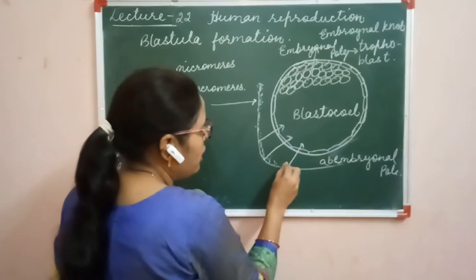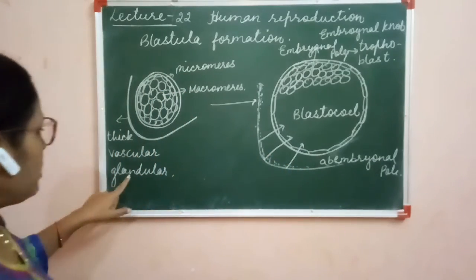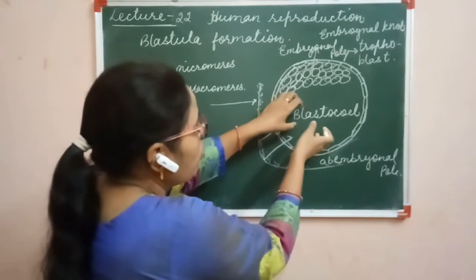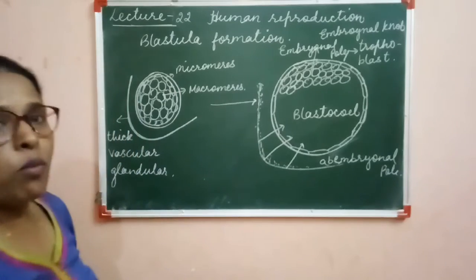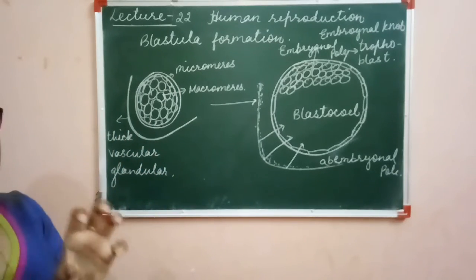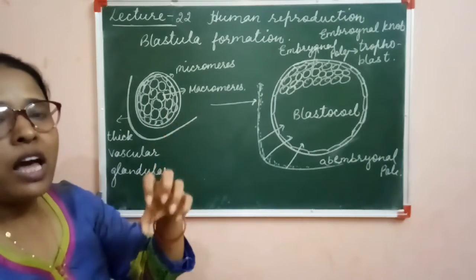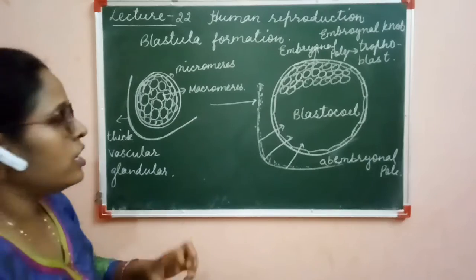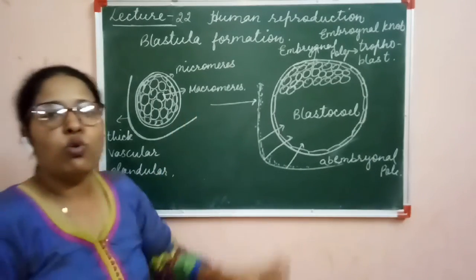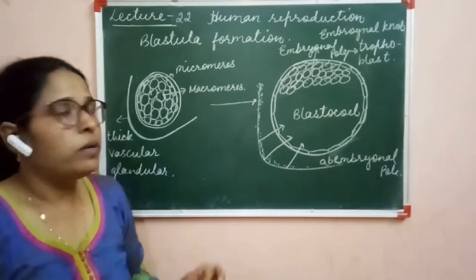The nutritive substance is secreted by the endometrium. Because it is glandular, it secretes a nutritive material which goes inside the morula. So a space is present there, and that space is called the blastocele. It is for absorbing the nutritive material secreted by the endometrium, and the cellular mass shifts towards one side, which is called the embryonal knob.